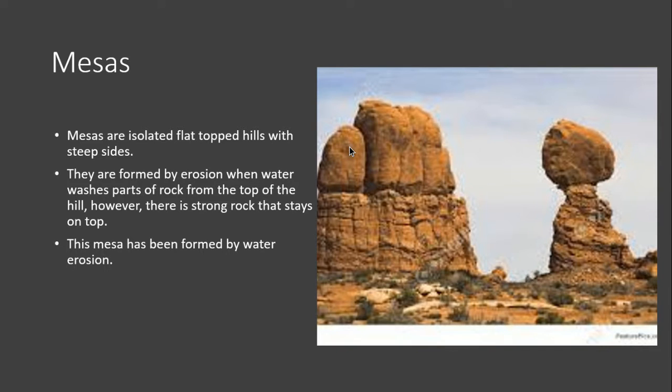Mesas. Mesas are isolated flat-topped hills with steep sides. They are formed by erosion when water washes parts of rocks from the top of the hill. However, there is strong rock that stays on top. This mesa has been formed by water erosion.